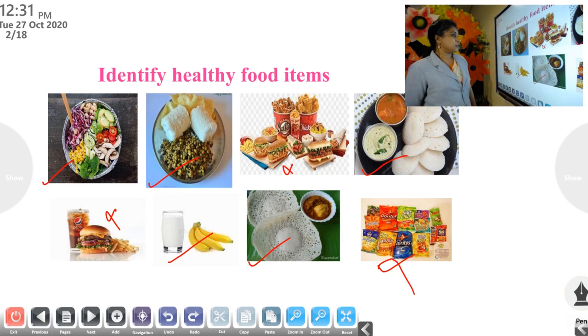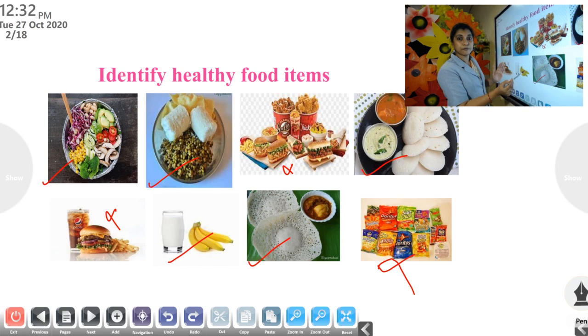Okay. So, you identified some healthy and unhealthy food items. Why are these food items unhealthy? First picture, the second one and this one. These food items are unhealthy. Why? Because they contain too much fat, oil and sugar. Okay, that is not good for our health.